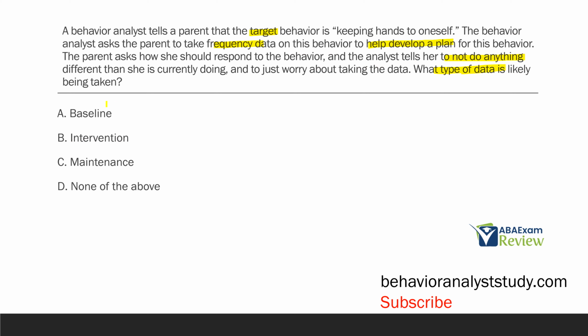If the parent goes and starts to intervene while taking data, that data is no longer going to be as accurate as we would like. It isn't intervention data because we're not yet implementing the plan. We're developing the plan. And it's not maintenance data because maintenance data follows intervention. So if we haven't intervened, then we can't have maintenance data. The data likely being taken is a baseline.